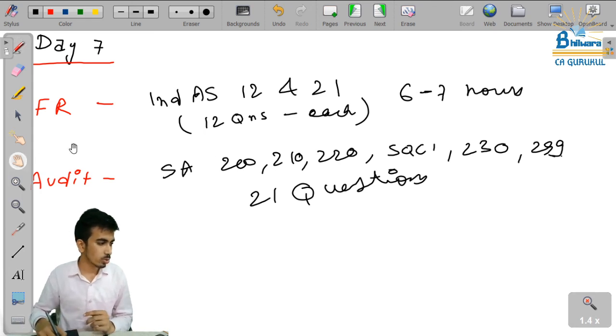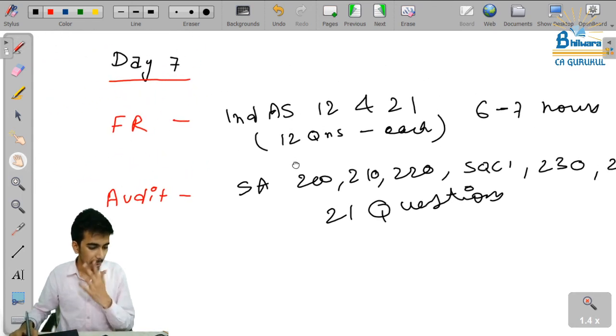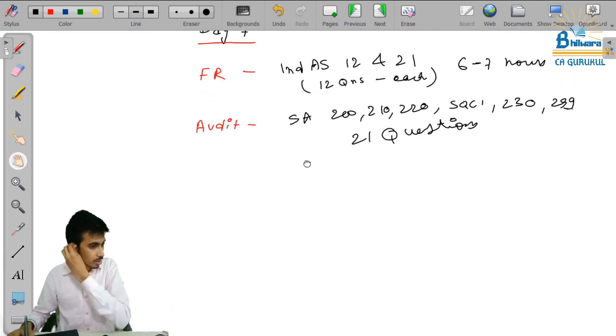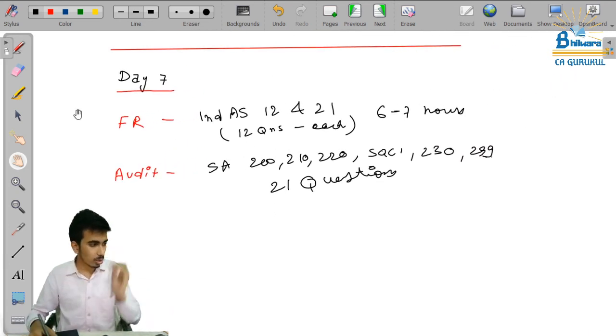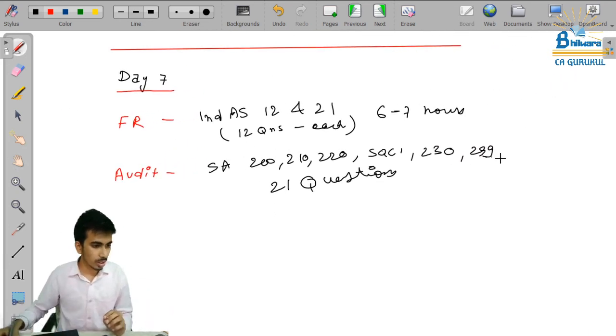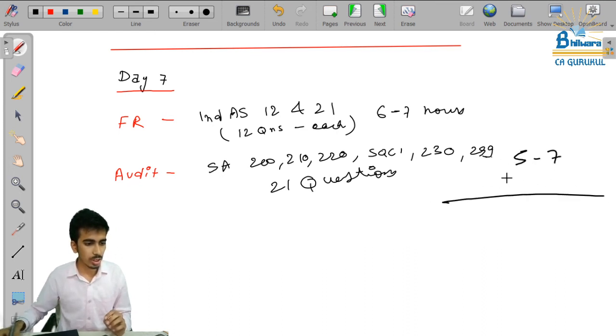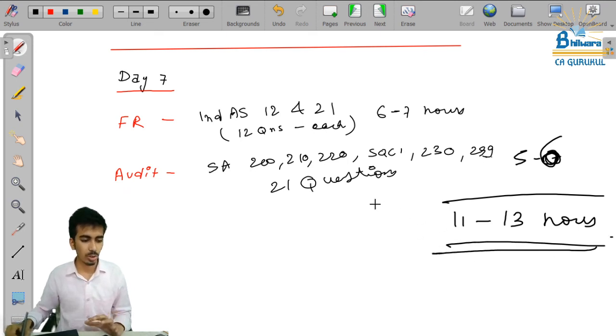Okay, so this is today's target. I am resting my today's lecture here. With this today's target, it will take somewhere around 5 to 7 hours. So this is minimum, it will take around 12 to 13 hours. I am not writing here as 15, so this is today's target.